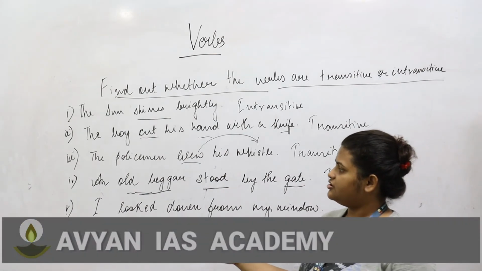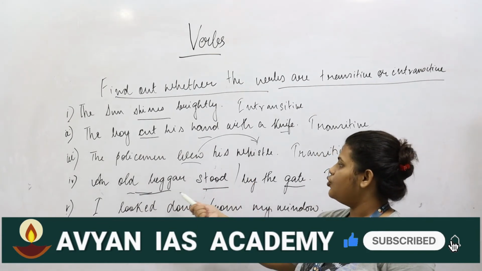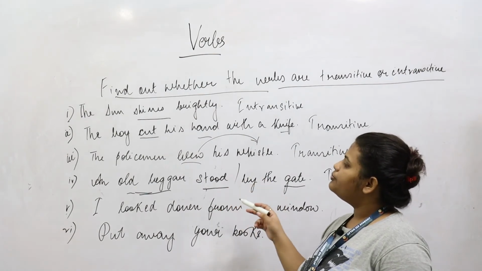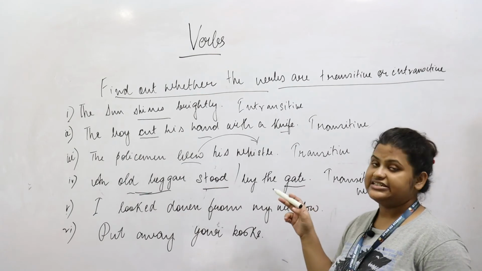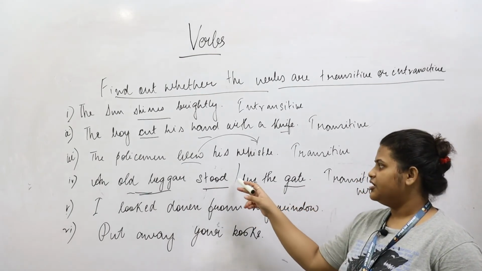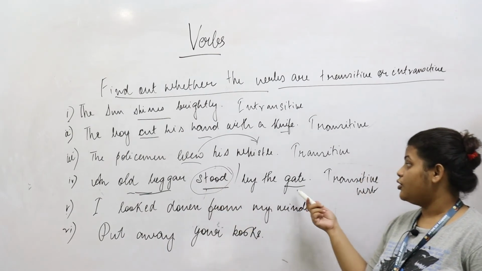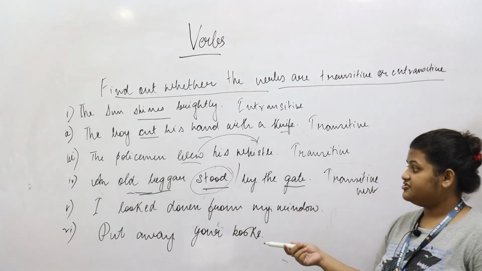However, if the sentence had just dropped this part and said an old beggar stood there, it would have been an intransitive verb because it did not need an object to complete the meaning of the word stood. But since it has an object at the end, by the gate, it makes it a transitive verb.